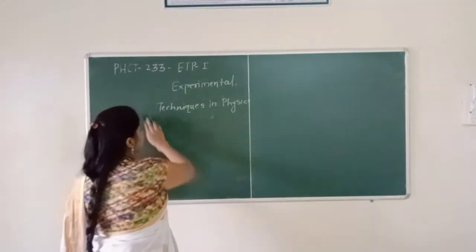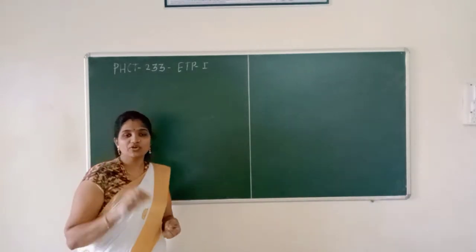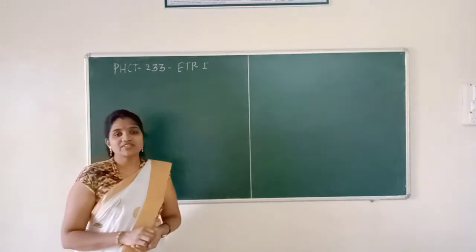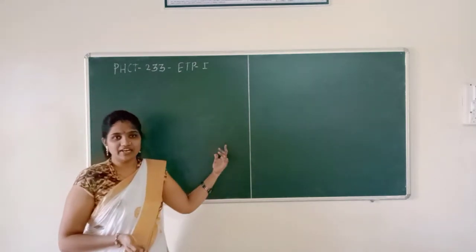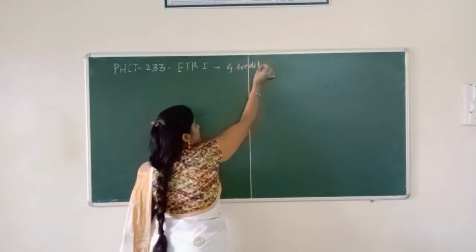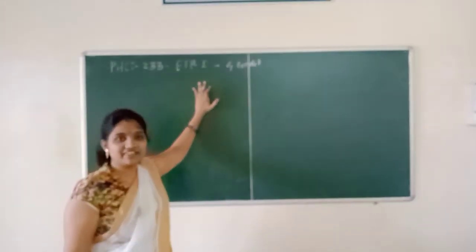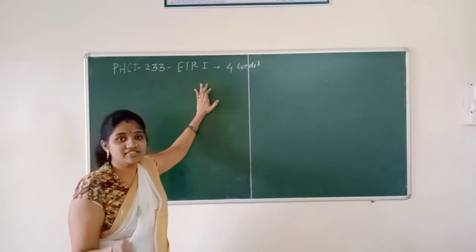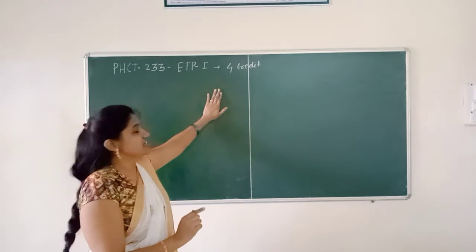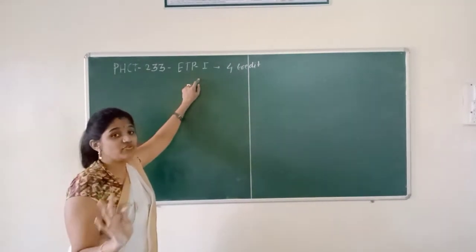Now, in that course we are going to study 4 modules. Okay, there are 4 modules in this course, and every single module is for 1 credit, so this is a 4 credit course. Now first, your pattern is 70-30, which means 70 marks is for the university exam and 30 is for internal.